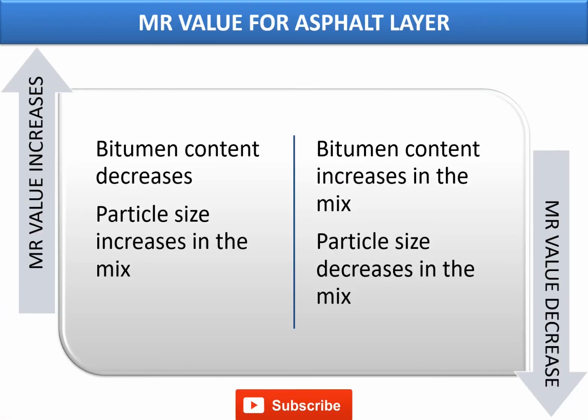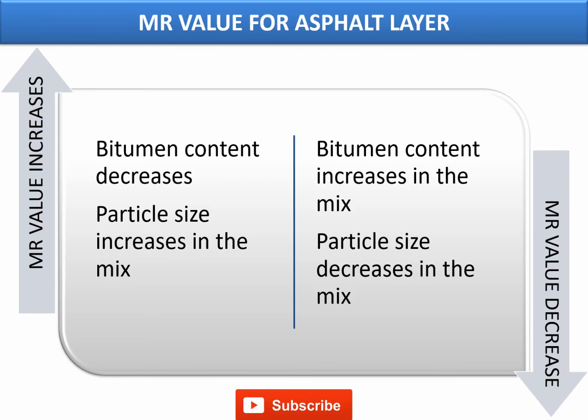As properties, the MR value increases when the bitumen content decreases and the particle size increases in the mix, and the MR value decreases when the bitumen content increases in the mix.